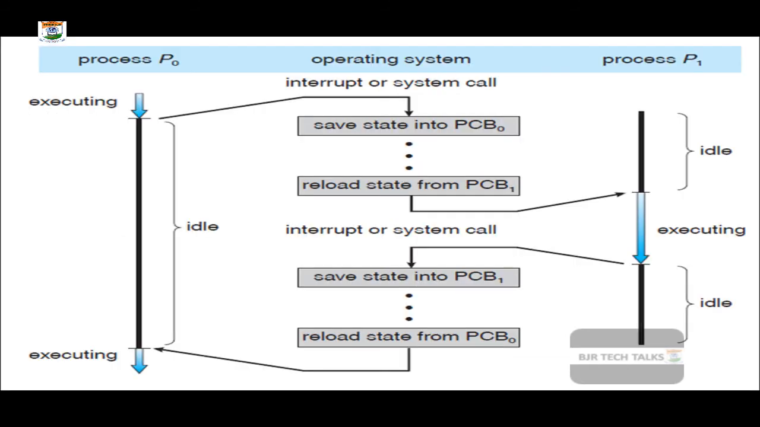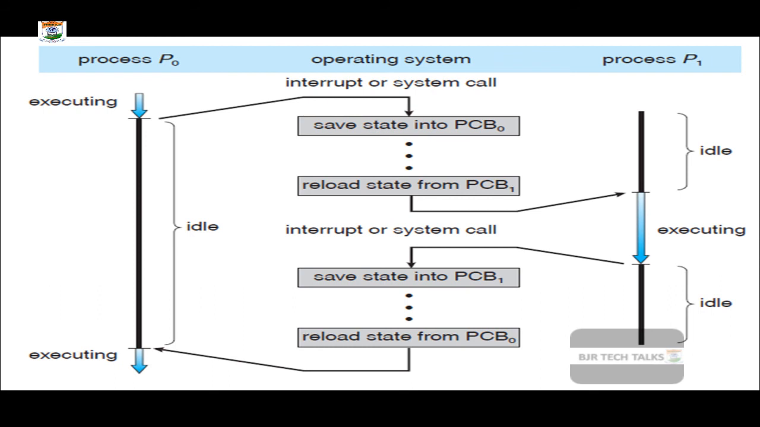Friends, let us try to visualize how the process switching is done by the CPU, or how the switching from one process to another process is going on. Look at the picture. You have two processes, P0 and P1. Assume that at present the process P0 is going on. You can see in the picture the process P0 is going on.